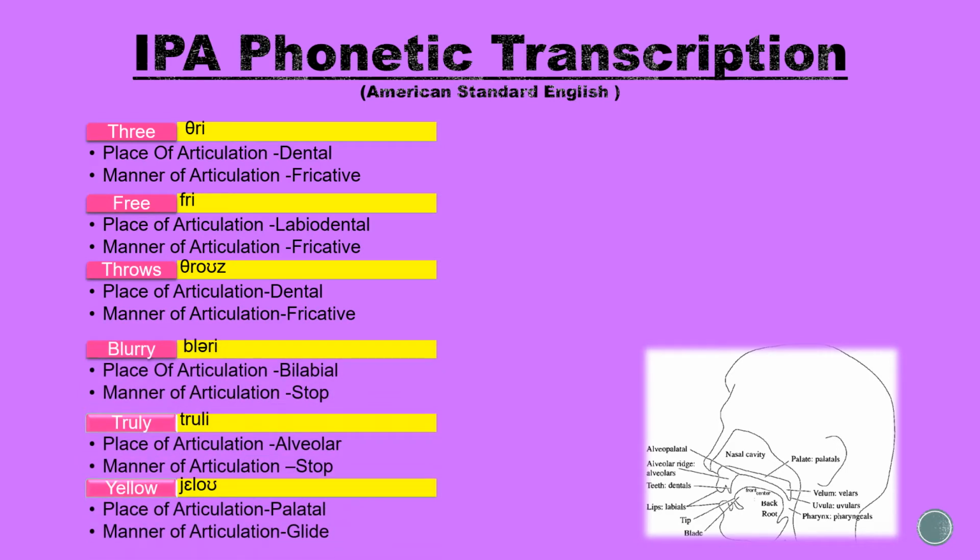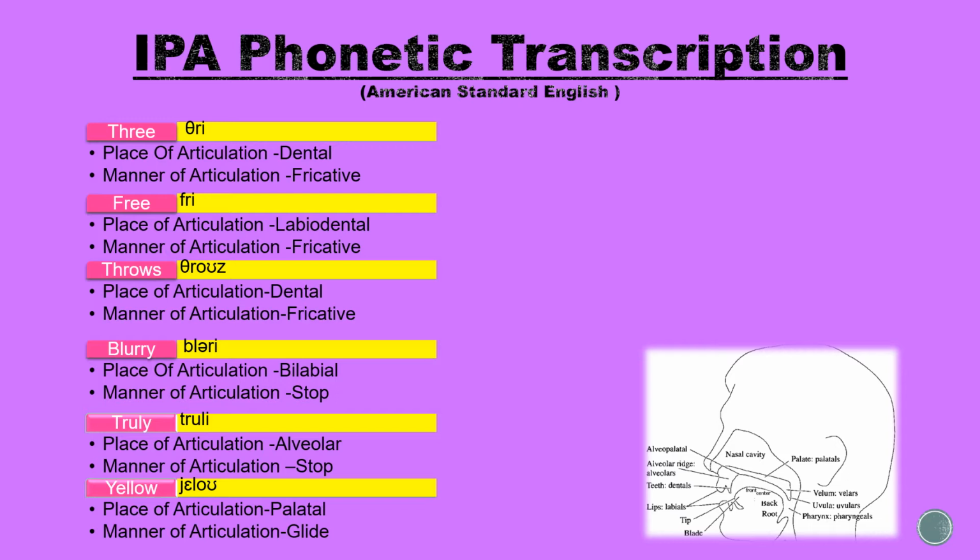Number 4. Blurry. The place of articulation is bilabial. This is because the B sound is produced by bringing the lips together. The manner of articulation, however, is a stop. This is because the sound is made by the release of a complete closure of the mouth.